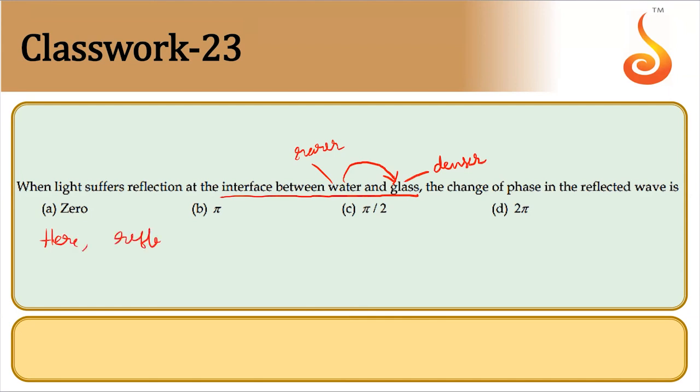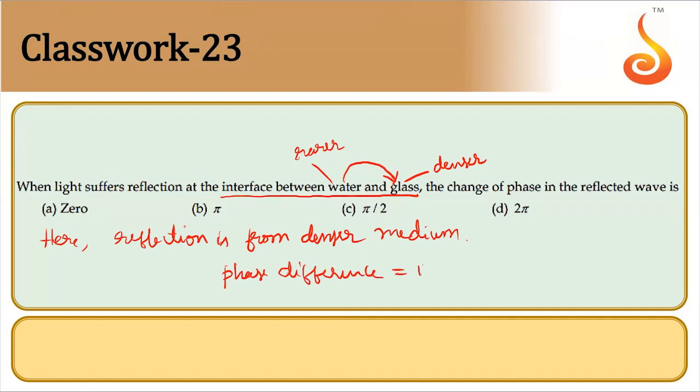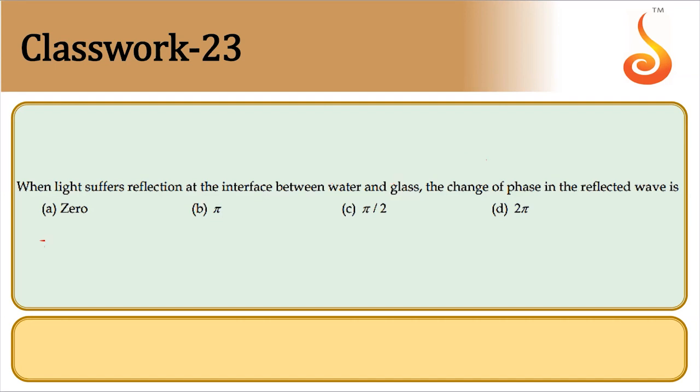So here, reflection is from a denser medium. When there is reflection from a denser medium, a phase difference of pi is introduced. So the phase difference introduced is equal to pi. That is option B. Make a note of it. Yes, hope you have taken this. Shall we move on to next?